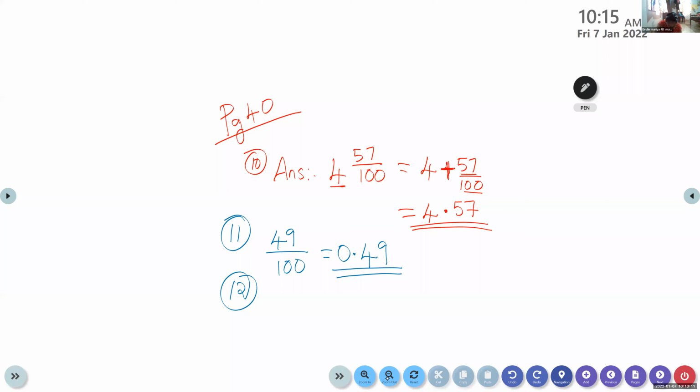12th question. Convert the decimal 26.4 into a fraction. Okay. No need that. Question number 13. That we will study in the next class.